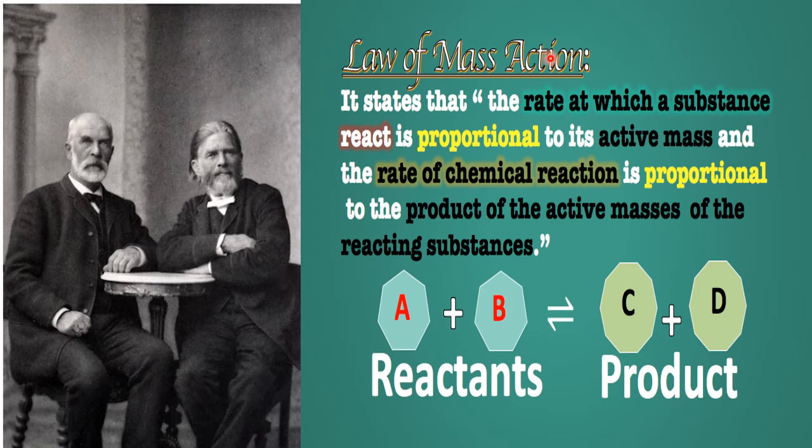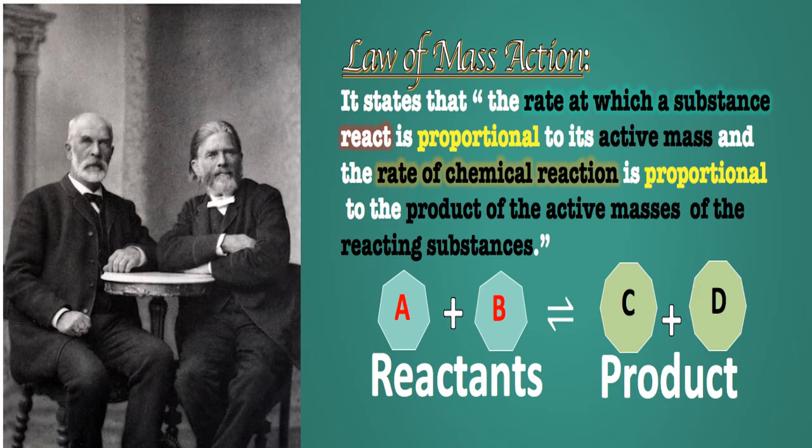So this law states about the active mass or concentration of reactants. What does the law say? The law states that the rate at which a substance reacts is proportional to its active mass, and the rate of a chemical reaction is proportional to the product of active masses of the reacting substances. It means the less the concentration, the less the rate; the more the concentration, the more the rate. If you take fewer moles, in less time it will complete. If you take more moles, it will take more time.